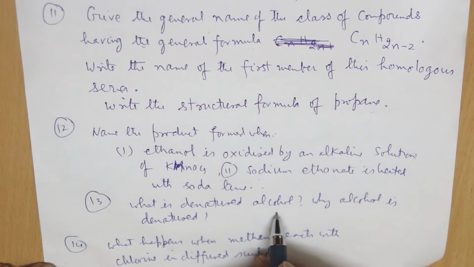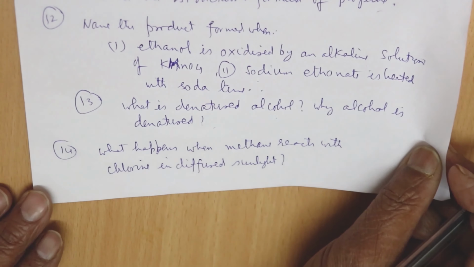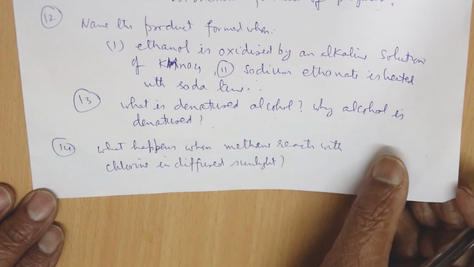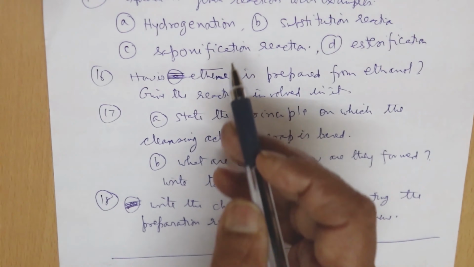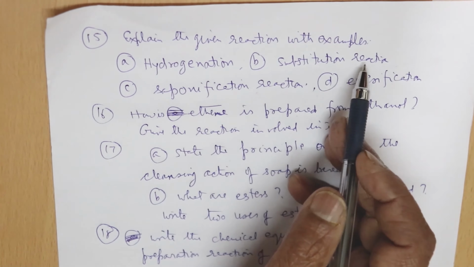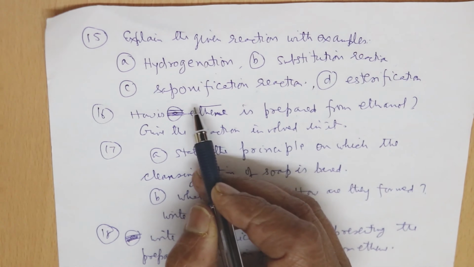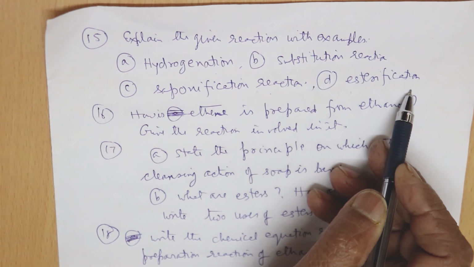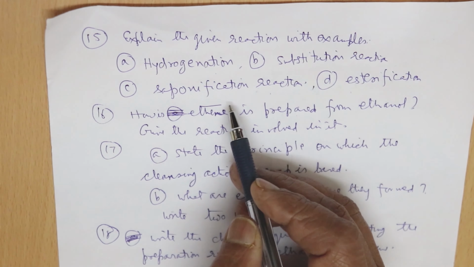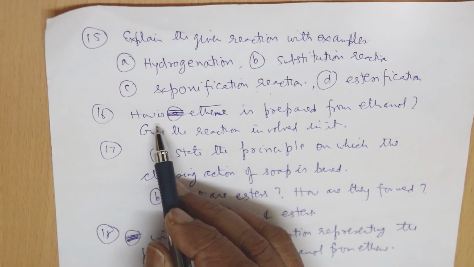Then next question, what do you mean by the denatured alcohol? Why alcohol is denatured? And what happens when methane reacts with the chlorine in diffuse sunlight? Okay. Then we have explain the given reaction with an example. It's number A, hydrogenation, then substitution reaction, then saponification reaction, and esterification. These are the 4 definitions you have to write, 1 mark each.